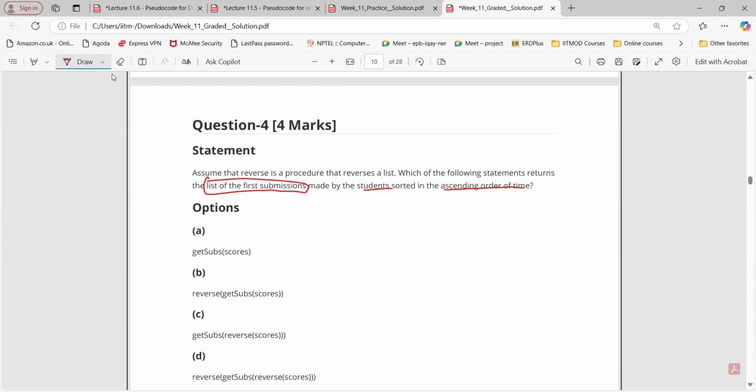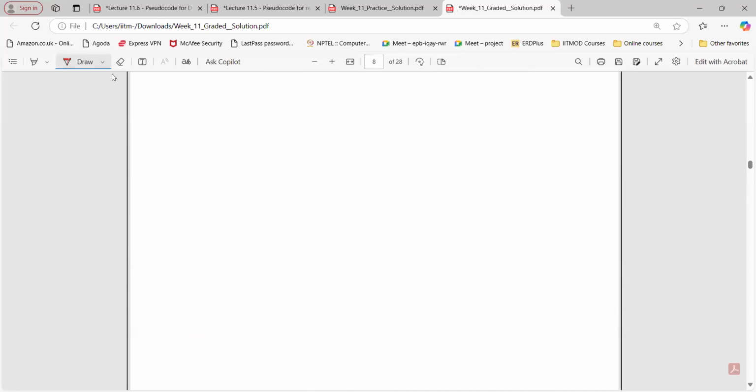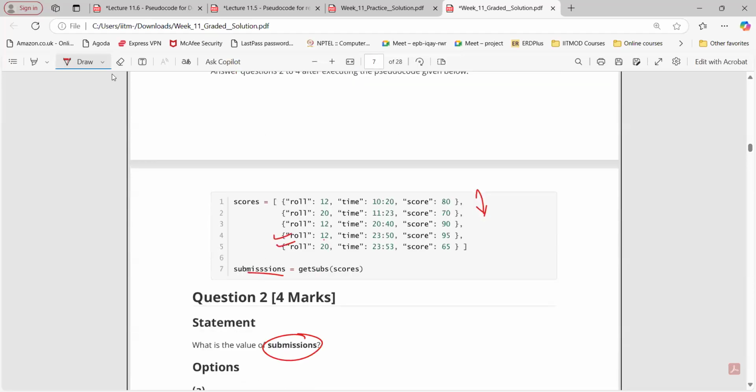So for the fourth option, first we need to reverse, and then again reverse the scores. Since we are going to reverse, it will be in descending order, then we need to reverse again. First submission in descending order; when we reverse, then we will get ascending. So reverse of that score and get sub will give me these two outputs, 20 and 12, right?